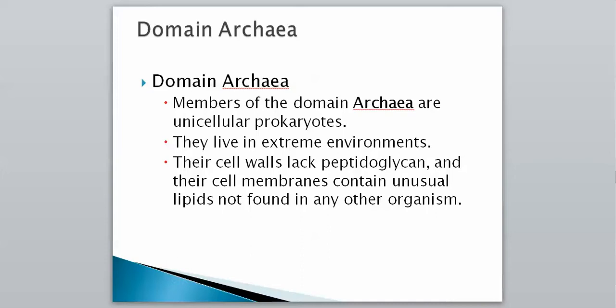And then Archaea, again, these are unicellular prokaryotes. However, these ones only live in extreme environments. There are ones that can live in extremely high temperatures, ones that live in really high salt contents, ones that live in areas where there's pretty much only methane present, and ones that live in those geysers that you see out in Yellowstone Park. So they are quite a different group. They're one of the oldest groups. Their cell walls lack peptidoglycan, and their cell membranes contain unusual lipids not found in any other organism. So that's why we had to make this separation in Monera, because they're so different.